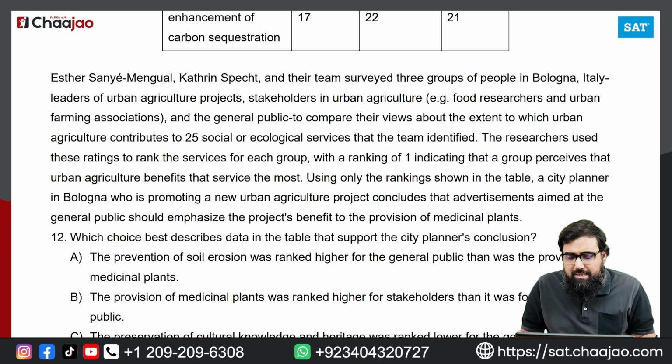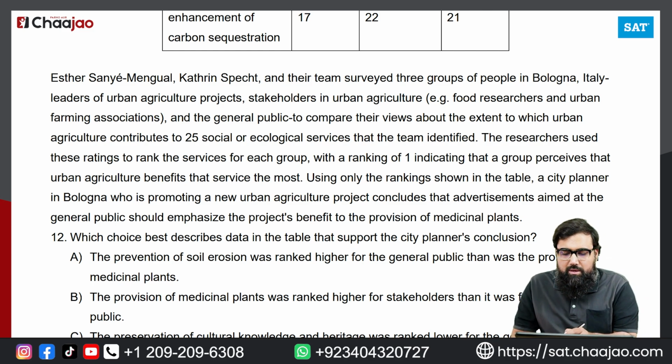The researchers used these ratings to rank the services for each group, with a ranking of 1 indicating that a group perceives that urban agriculture benefits that service the most. Using only the ranking shown in the table, a city planner in Bologna who is promoting a new urban agriculture project concludes that advertisements aimed at the general public should emphasize the project's benefit to the provision of medicinal plants. So this is what it is.